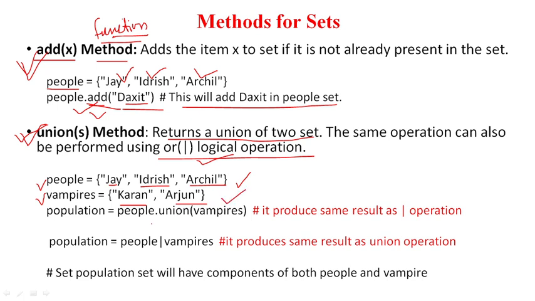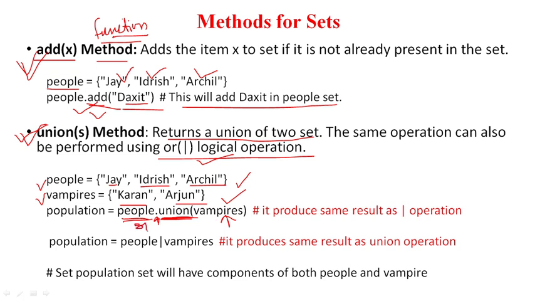So I am trying to perform the union. For union we have a function union, so I am calling the function on the people. People dot union, there is a dot operator that must be given there. People dot union, and then I am passing vampire. From the two sets you can call the function on one set and pass the second set as a parameter.